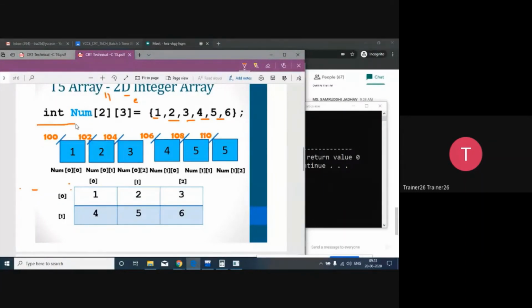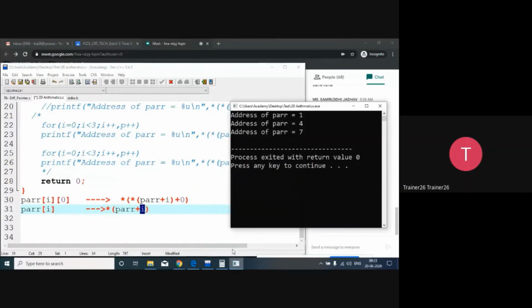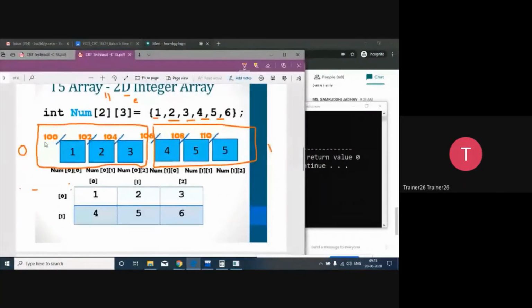Either the array number, this is array number 0 and this is array number 1 completely. So the choice is yours which array you want to select. So if I say, sorry, here is 1, so array is 1. So what is going to happen when I say PRR of I? So here I can change the I, that is 0 and 1. So right now, sorry, I can say that it is 0 or 1. So when it's going to say 0, so it will give you the address, what, 100.